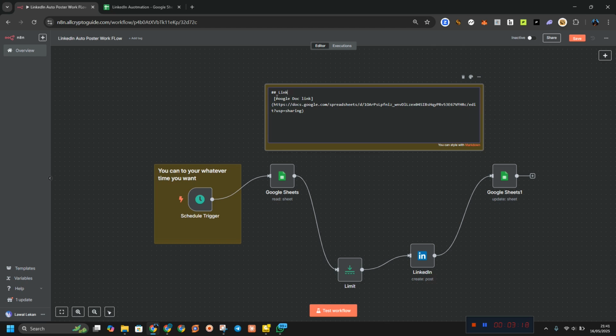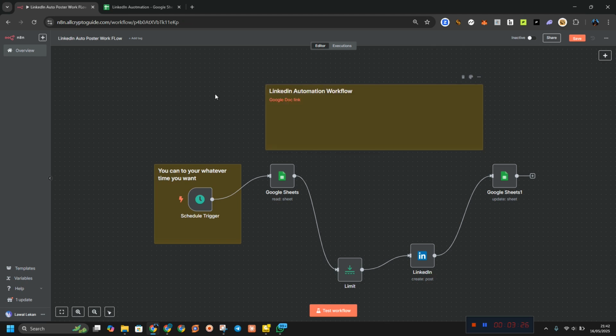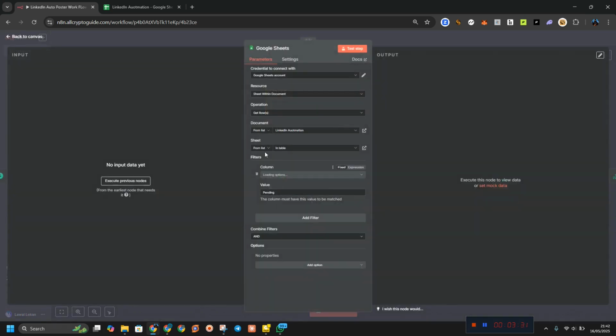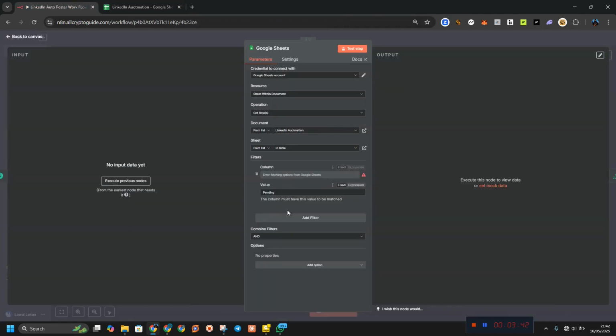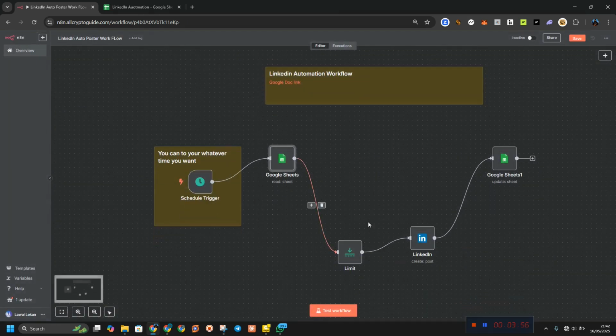And then the automation workflow. This is what happens right here. We have this Google Sheet right here. This is going to get our information inside here. So you are going to post whatever you want to post on your social media here, and this is going to go out there and get all rows, and make sure it gets only the ones that are pending. So we set the status to pending. This is how it works, and we have these limits.